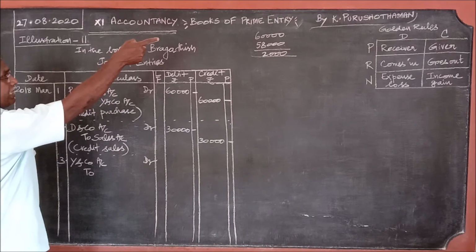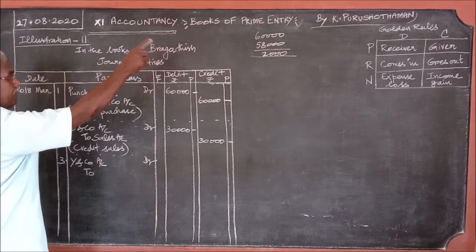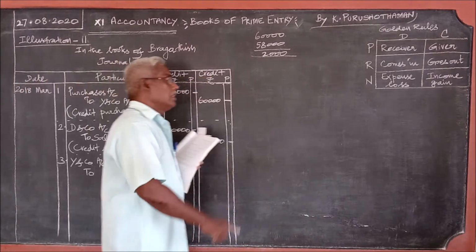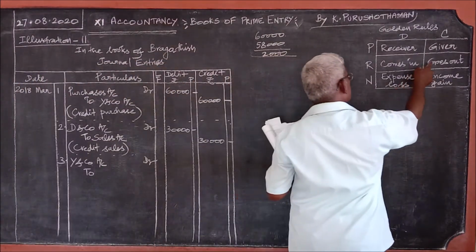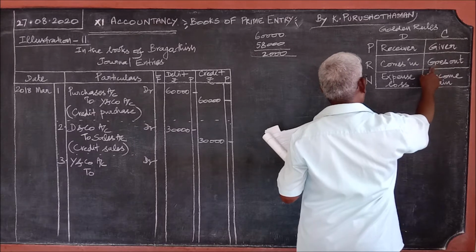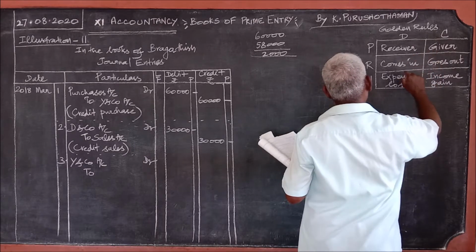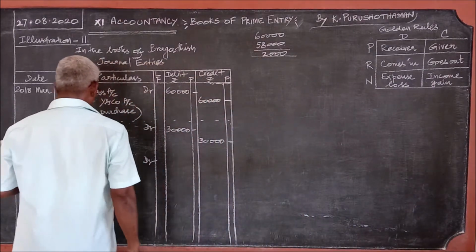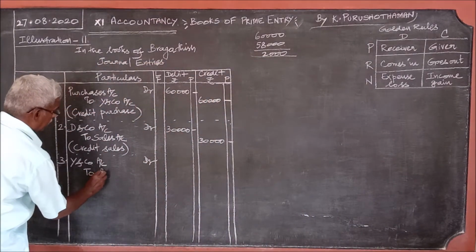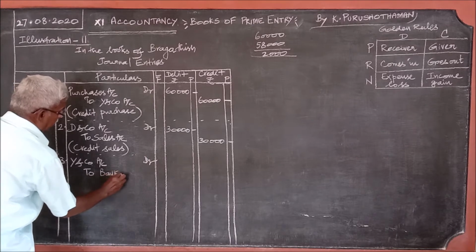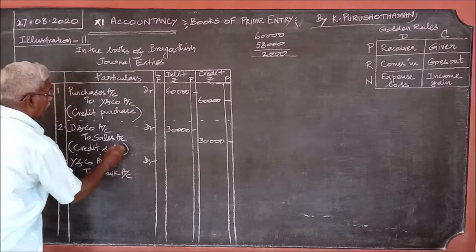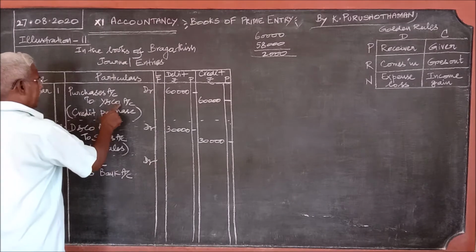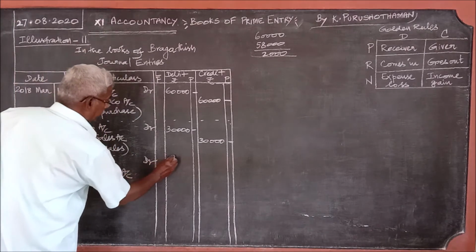Anything that goes out through bank is settled. Therefore, credit the giver. When cash is paid, cash goes out. Second rule on the credit. But here the cash is not paid. Through bank it is settled. Who is the giver? Bank is the giver. So Y and Co account debit to bank account. Here for Y and Co it is 60,000. You write.